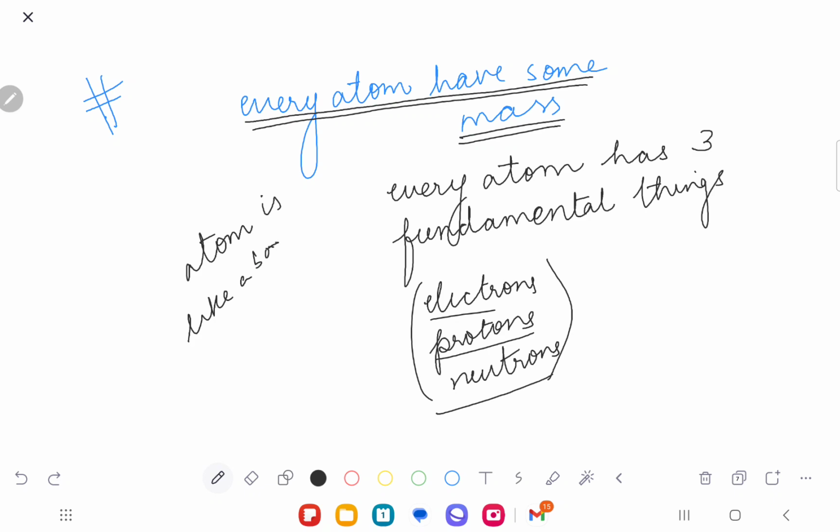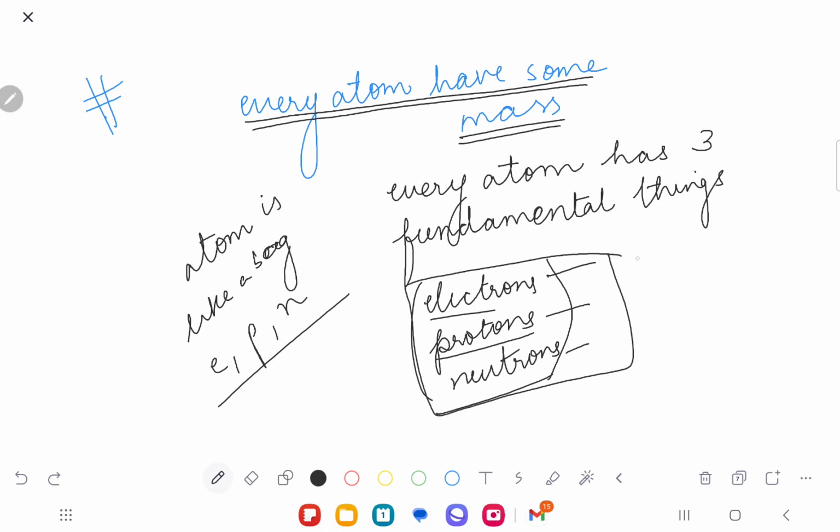And what all things are present inside the bag? The electron, the proton, and the neutron. So the mass of electron, proton, and neutron when added together will give me the mass of my atom. Yes or no? Yes.